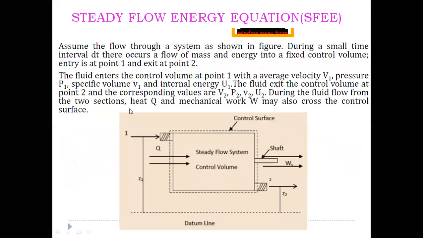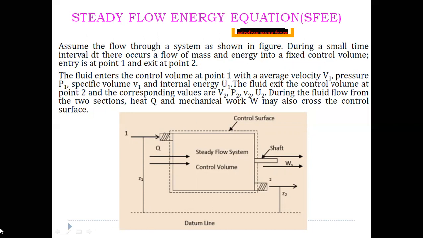Next, coming to the steady flow energy equation. Here, if you consider any system, I am assuming a flow through a system here. I am taking this as section 1 and this as section 2. This is the inlet and this is the outlet, and this is the control volume we are taking. This is a fixed control volume. There is both mass and energy transfer into a fixed volume.